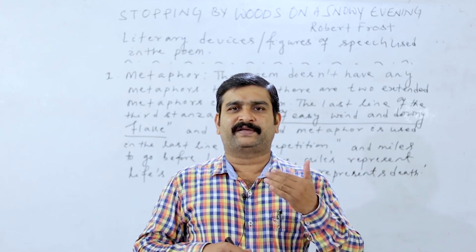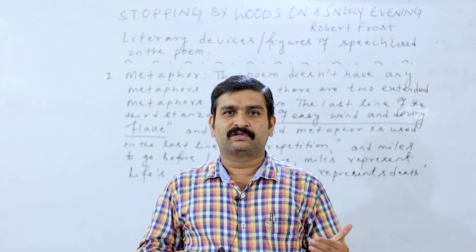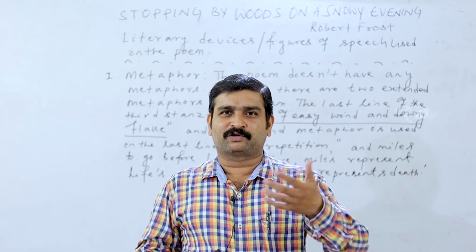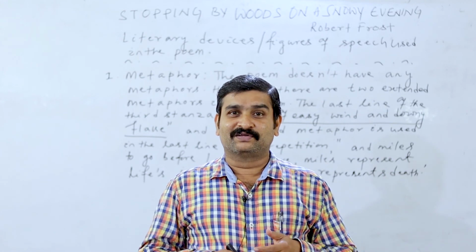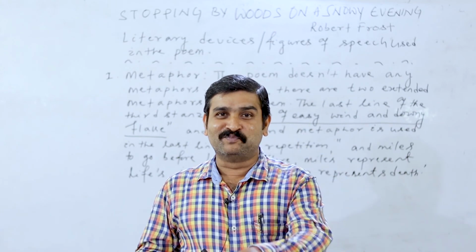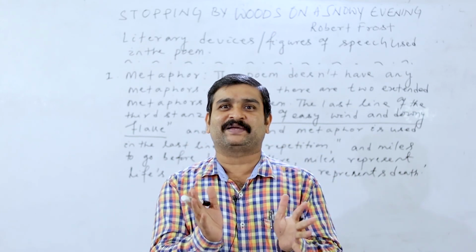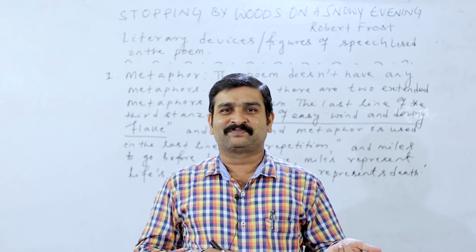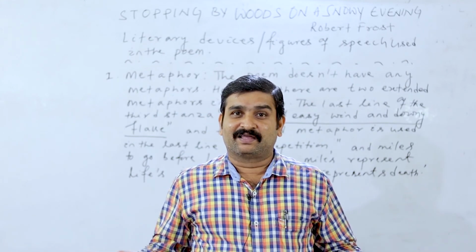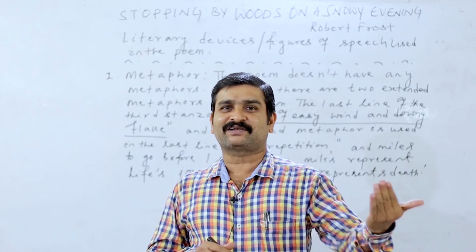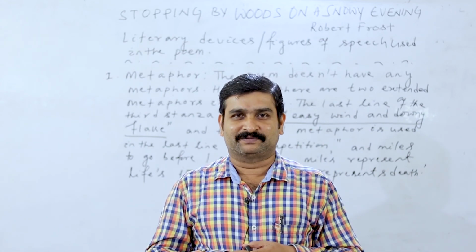Example, her face is like a moon. Suppose you love somebody and you compare your beloved's face with a moon. Then what is the sentence? Her face is like a moon. So somebody's face is compared with a moon and we are using as and like. So definitely it's a simile. But with the comparison, with the absence of as or like, that is called metaphor.